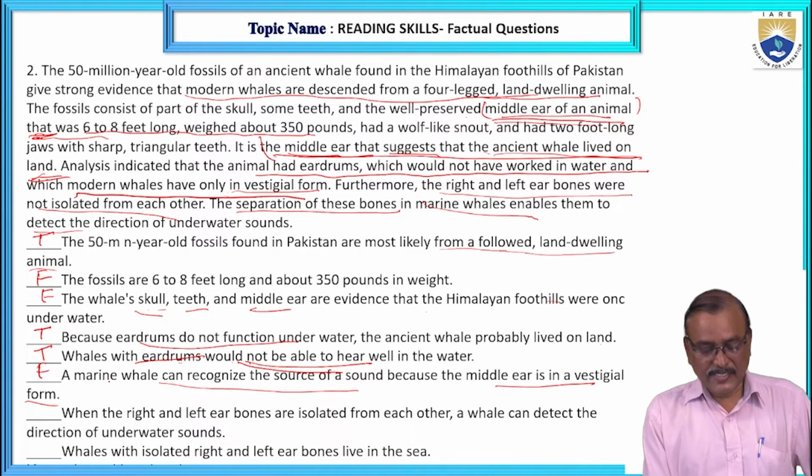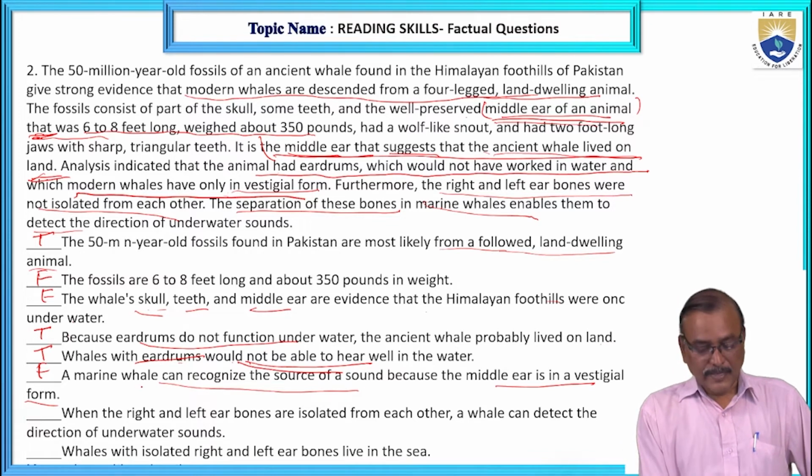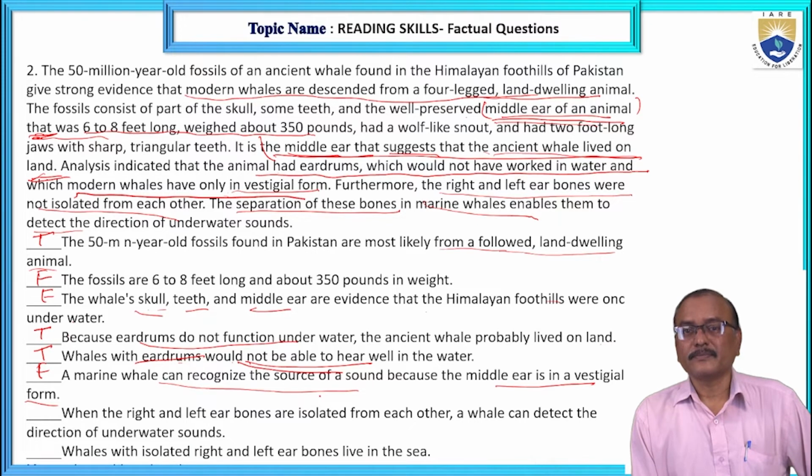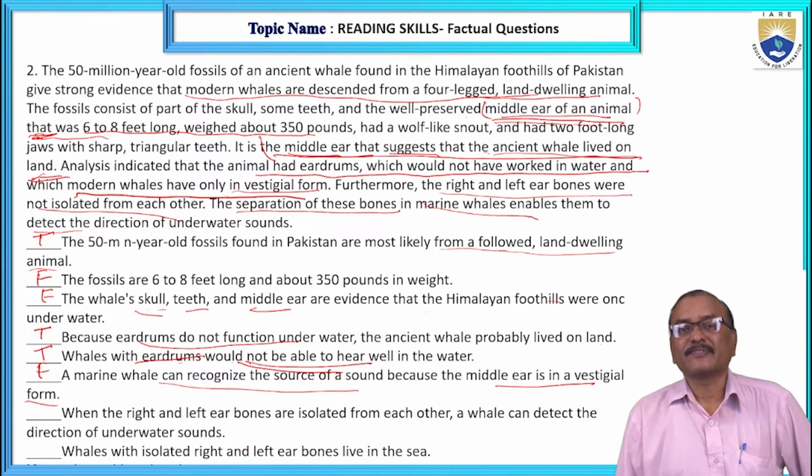Marine whale can recognize the source of sound. But what is the reason? Because the middle ear is in the vestigial form? No. Vestigial form is no more useful.